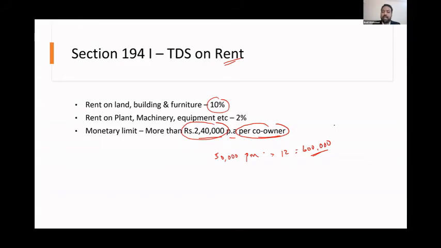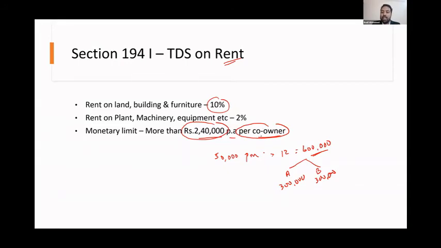What if this building was owned by two persons and you're paying rent to these two persons, let's say A and B, 3 lakhs to A, 3 lakhs to B. Again, you have to deduct TDS because it is not based on your building. They are not calculating this on the building.